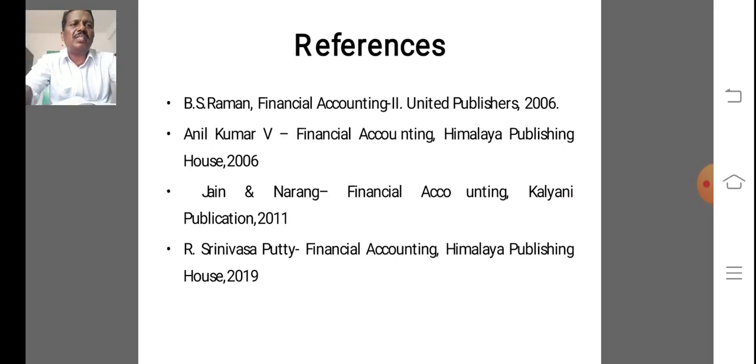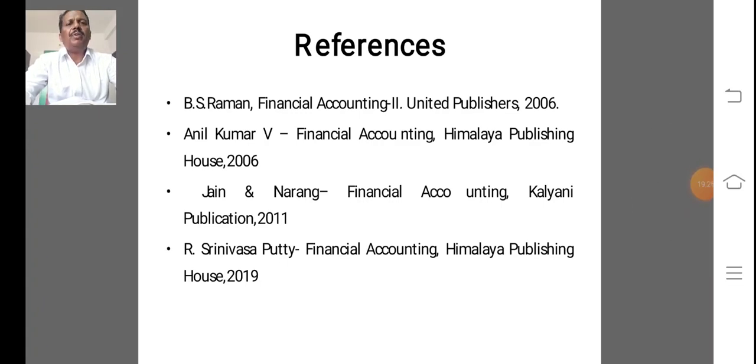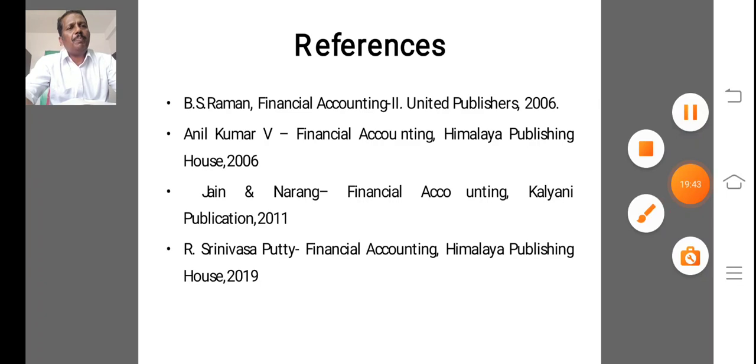So these are the references used for collecting the information. This is the last session. If there are any mistakes, please rectify them. Once again, please carefully learn the conversion of single entry system into double entry system. What the objectives are, what steps are to be followed, and how to find out the missing information is very, very important.